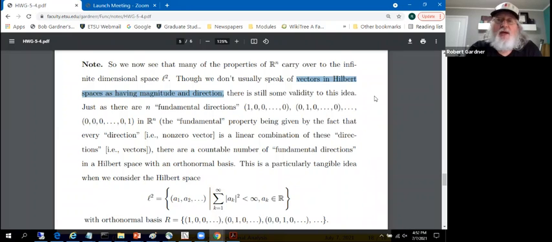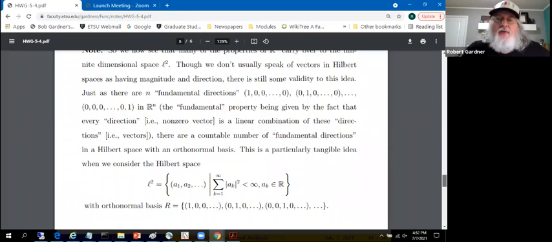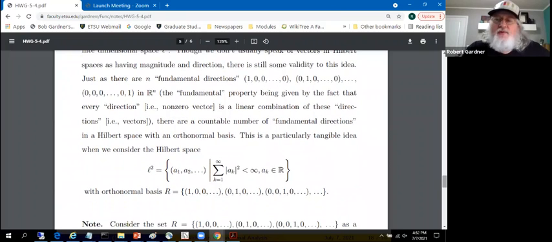Vectors have magnitude and direction. Turns out you can do that in little L2 as well. We've imposed enough conditions on these spaces that this idea of magnitude and direction carries over. So I want to do a little trick. Let's have this conversation explicitly in L2. I talk about infinite tuples in L2 versus n-tuples in Rn.